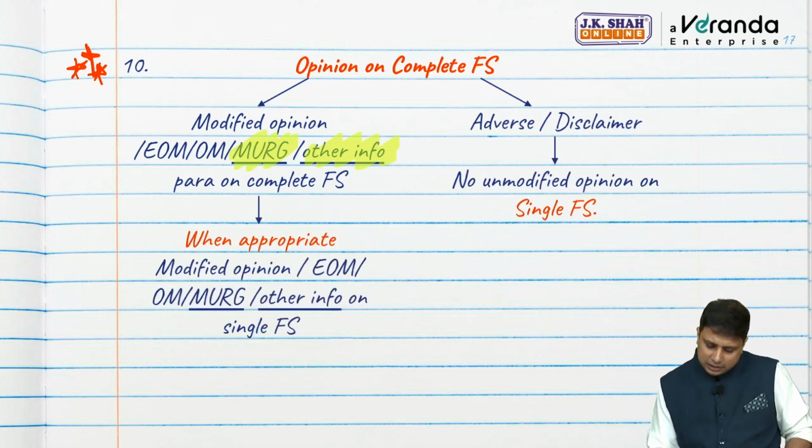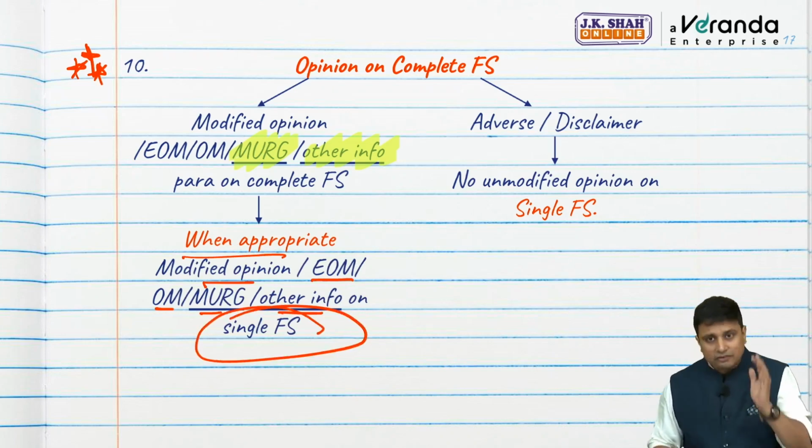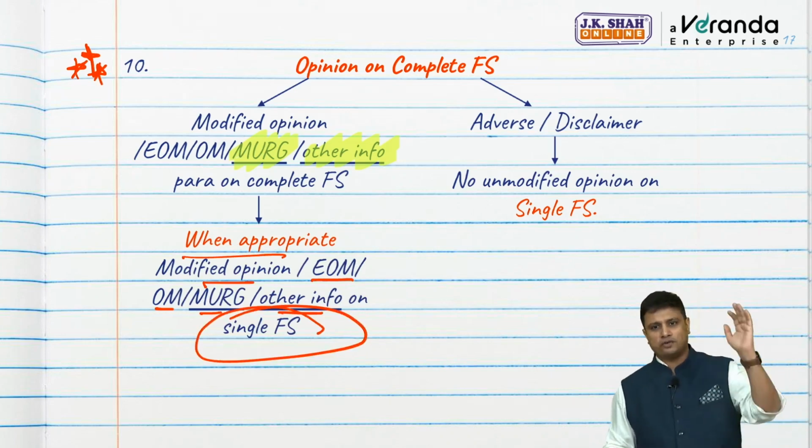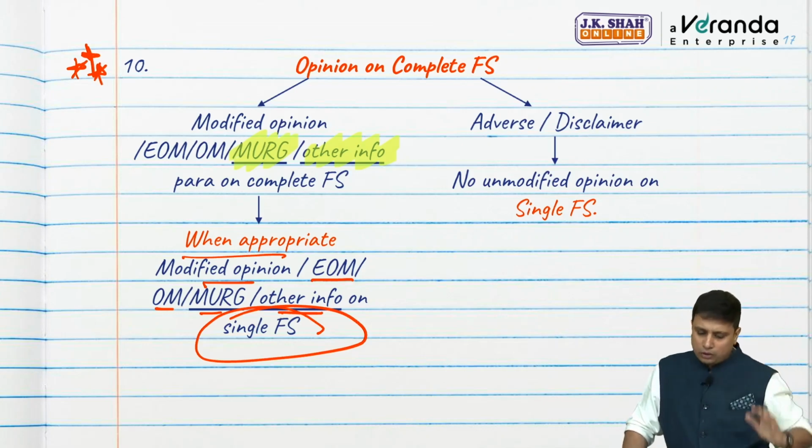In that case, when appropriate, I may modify the opinion, give emphasis, other matter, MURGC paragraph, or other information on the single financial statement as well. So if it is still relevant to the single financial statement, I will modify the opinion there as well.